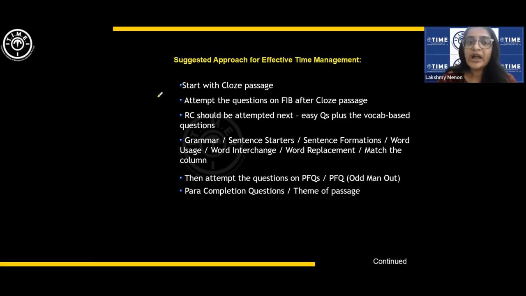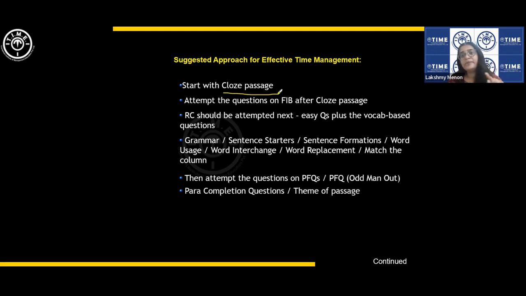Our suggestion is, first, when you glance through the paper, you know what question types are there. If there is a close passage, try to start with that. Why? Because in a single close test, you will get up to 8 marks, right? Usually 7 to 8 marks you can get from a single close test.